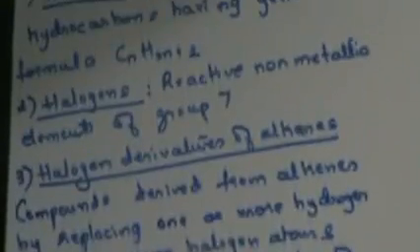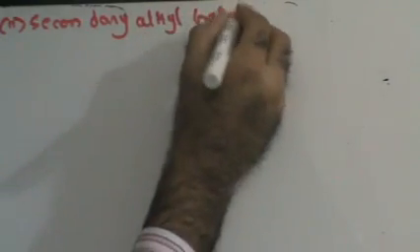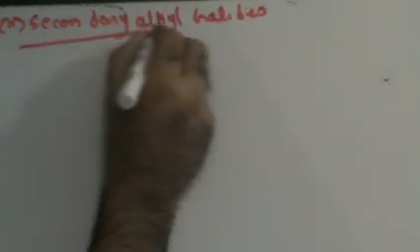Next, once you have primary, the second alkyl halides that you have are secondary alkyl halides, right? What are secondary alkyl halides? A carbon atom which is attached to two other carbon atoms is called a secondary carbon atom.